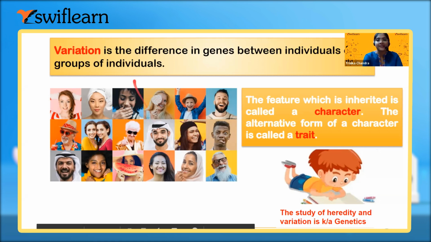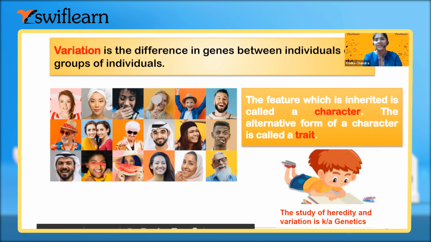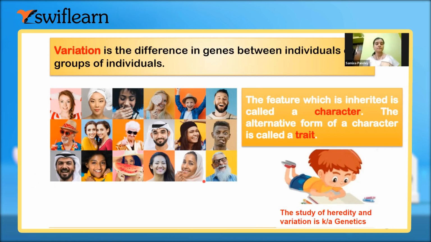Now, variation is the difference in genes between individuals or groups of individuals. Can you see over here the different types of faces having various facial expressions, the different colors and textures of the hair, the various skin colors, eye colors, and everything is different? All the characteristic features are different from each other. This is all due to the variation.